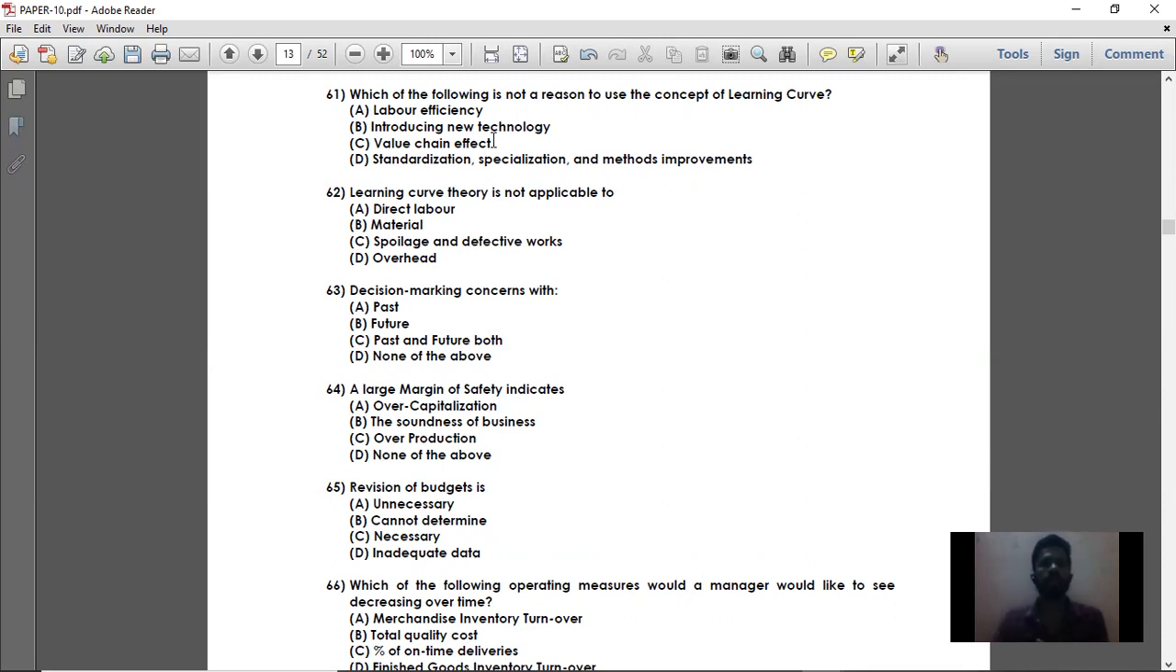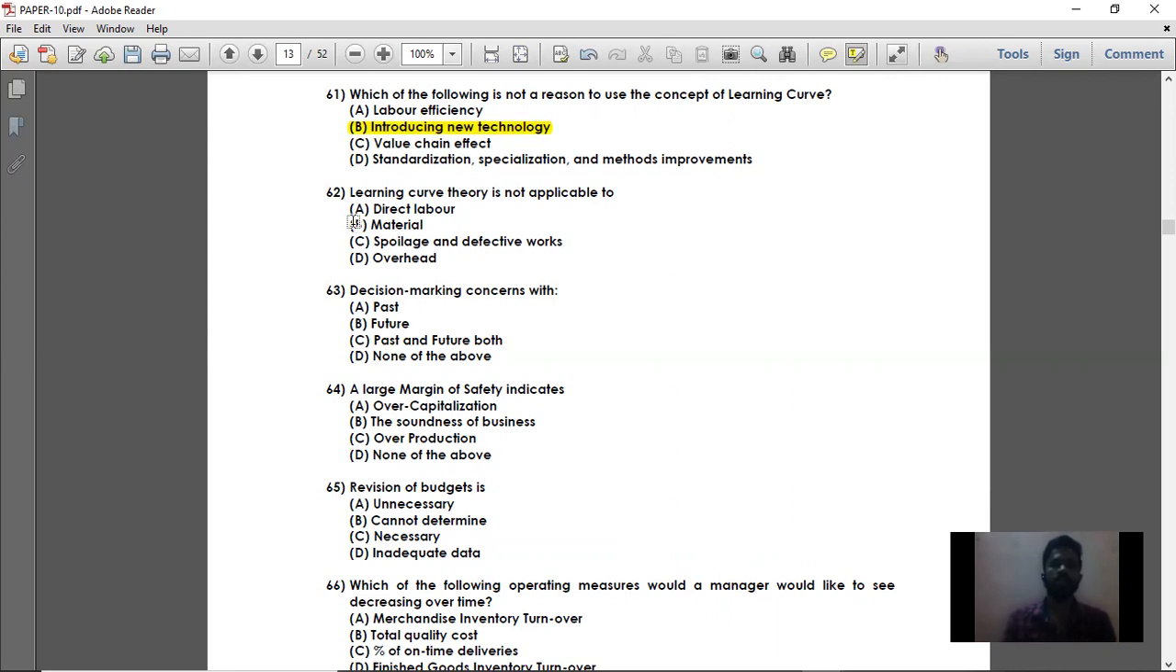So when you are switching to alternate ways, the concept of learning curve cannot be used, because the laborers are being given a particular task to perform in a different way. So introducing a new technology is the right answer. That is, introducing a new technology is not a reason to use the concept of learning curve. Next is value chain effect. Value chain effect can be evaluated using learning curve, and standardization, specialization, method improvement. All these are different reasons to use the concept of learning curve. So the right answer is option number B, that is introducing new technology.